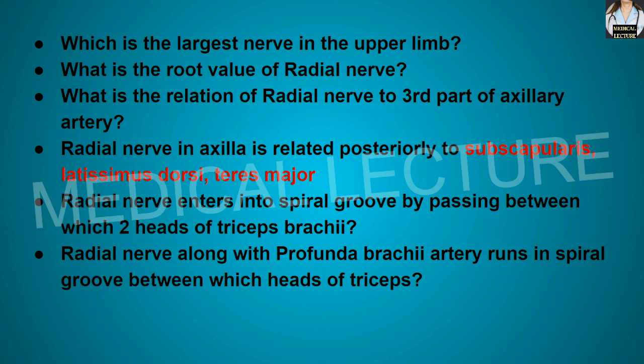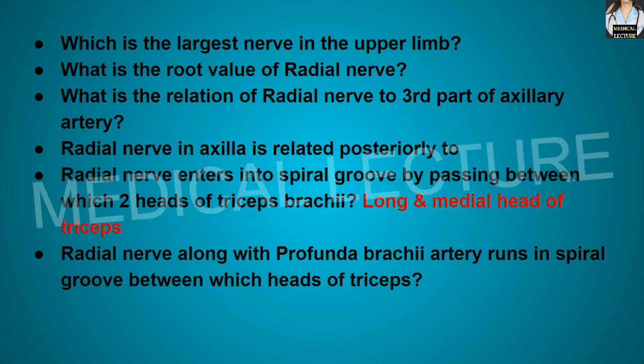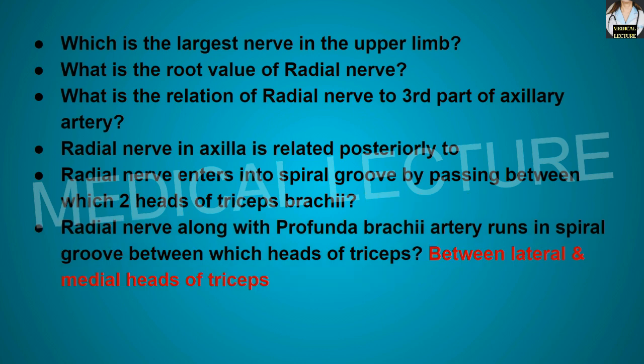Radial nerve enters into the spiral groove by passing between which two heads of the triceps brachii? So long and the medial head of the triceps brachii. The radial nerve along with the profunda brachii artery runs in a spiral groove between which two heads of the triceps brachii? So between the lateral and the medial heads of the triceps brachii.